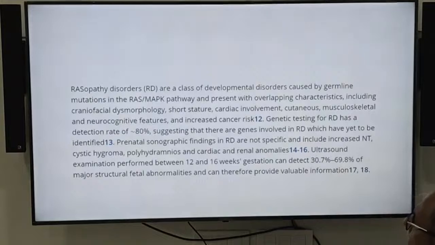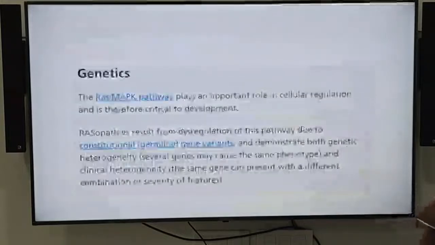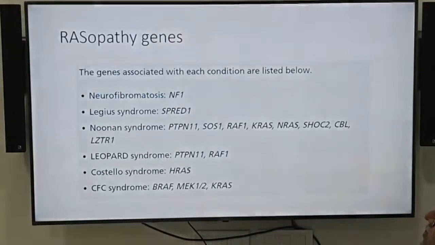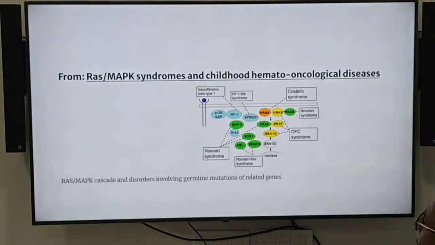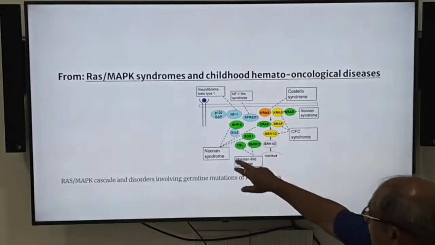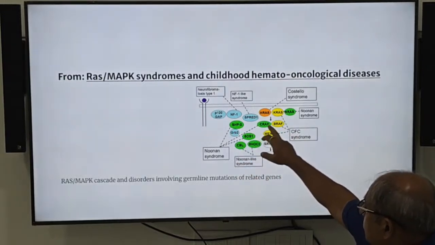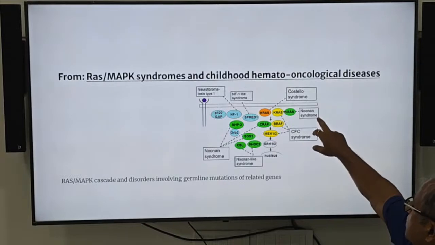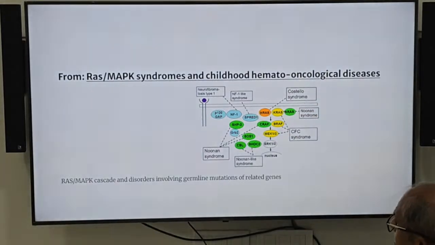These are the details of RASopathy. It plays an important role in cellular regulation. RASopathies result from dysregulation of the pathway due to constitutional gene variants. So always think about the genes associated with the list of these RASopathies, and this is the basic pathway. Different protein deficiencies or abnormal mutations might create Noonan syndrome, Noonan-like syndrome, CFC syndrome, Costello syndrome. These are all a group of disorders which have different organ defects, but they appear together.